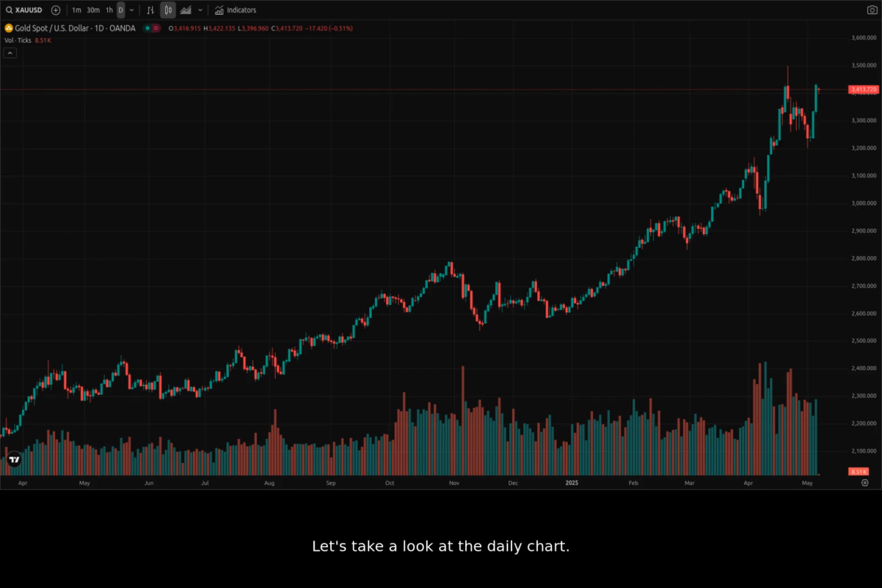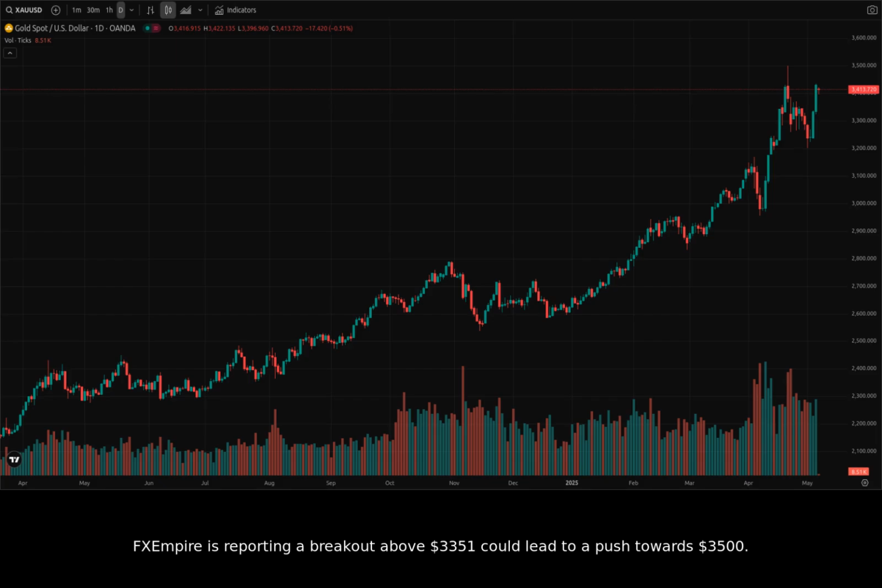Let's take a look at the daily chart. Here we can see the price action over the past several months. We have a clear uptrend throughout the last year, but let's focus in on recent candles. Here's a look at the past few months. The most recent candle is showing a close at 33.34 after making a low near 32.40 earlier in the day.